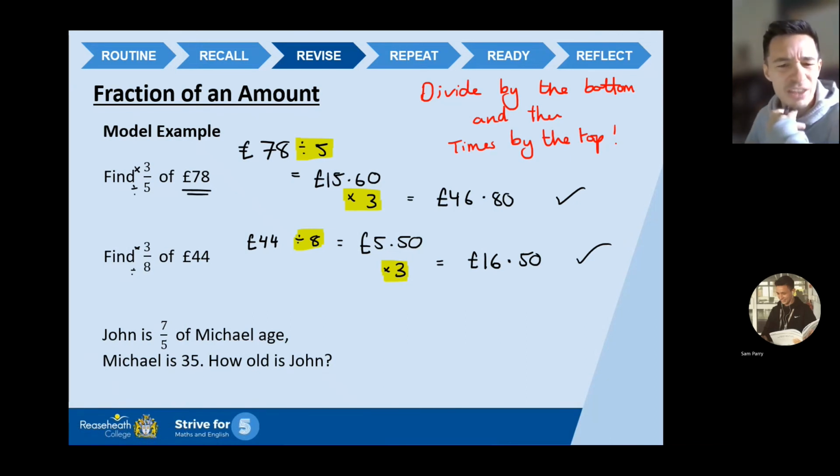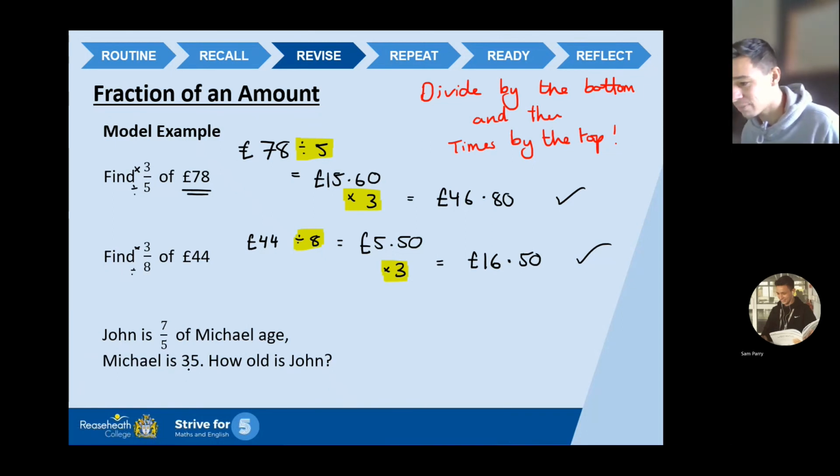Last one. Slightly worded question. John is 7/5 of Michael's age. Michael is 35. How old is John? So don't even, guys, can you see this question here? It's like an improper fraction. The top number is bigger than the bottom number. Doesn't matter. Still the same rule. Divide by the bottom, times by the top.